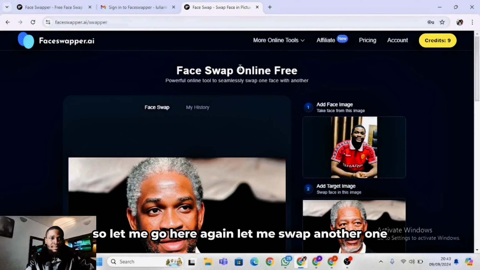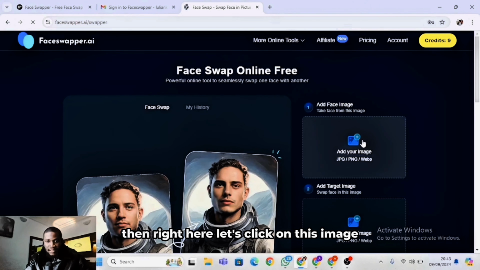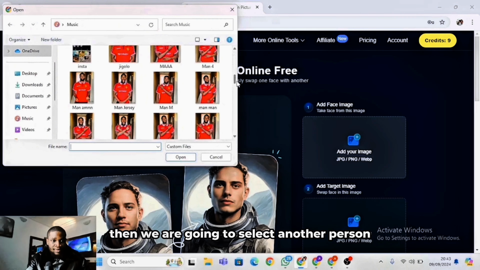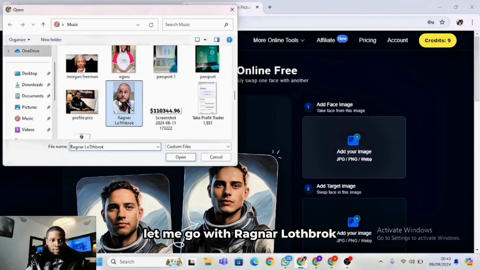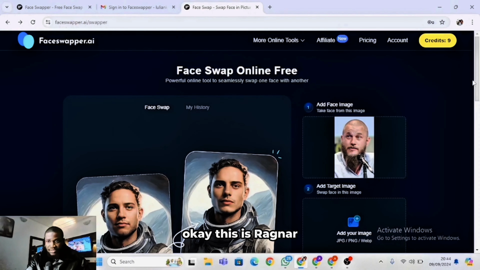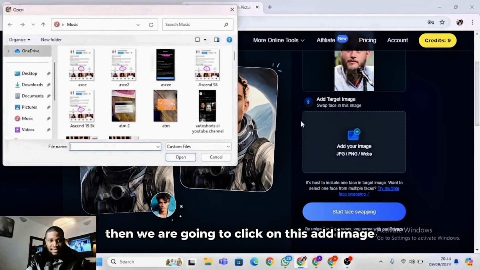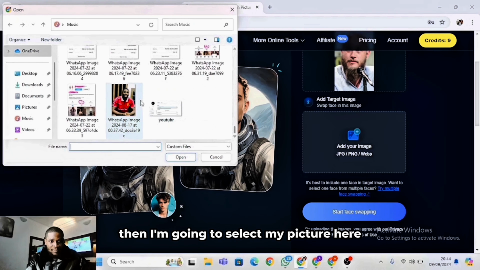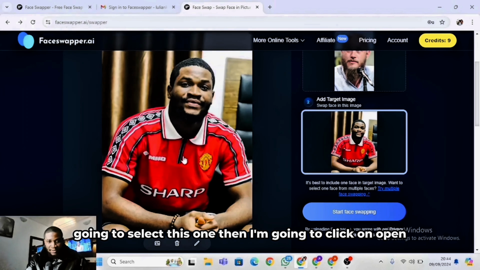So let me go here again and swap another one. Right here, let's click on this image. If we click on this image, then we are going to select another person. Let me go with Ragnar Lothbrok. Okay, this is Ragnar. Then we are going to click on this add image. That's your targeted image. Then I'm going to select my picture here, this one, and click on open.